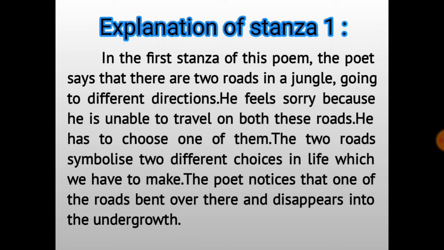Explanation of stanza 1. In the first stanza of this poem, the poet says that there are two roads in a jungle going in different directions. He feels sorry because he is unable to travel on both these roads. He has to choose one of them. The two roads symbolize two different choices in life which we have to make. The poet notices that one of the roads bent over there and disappears into the undergrowth.